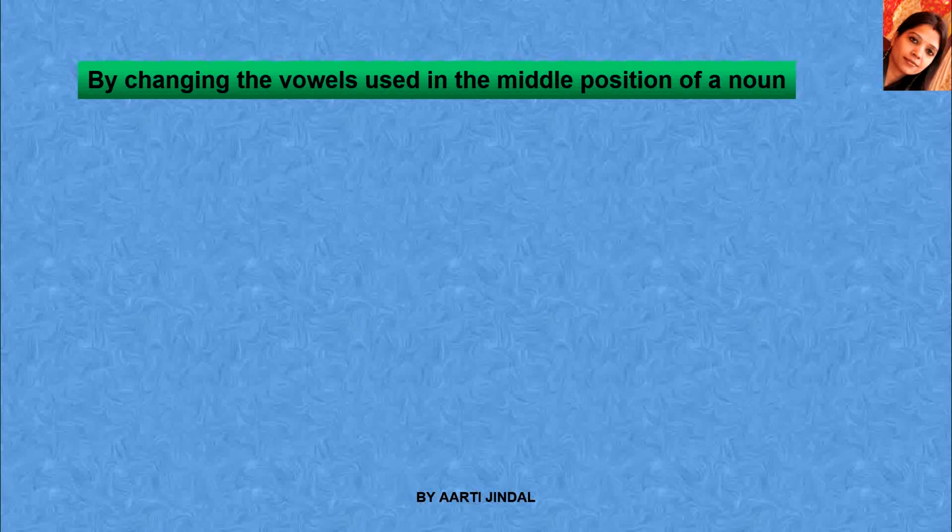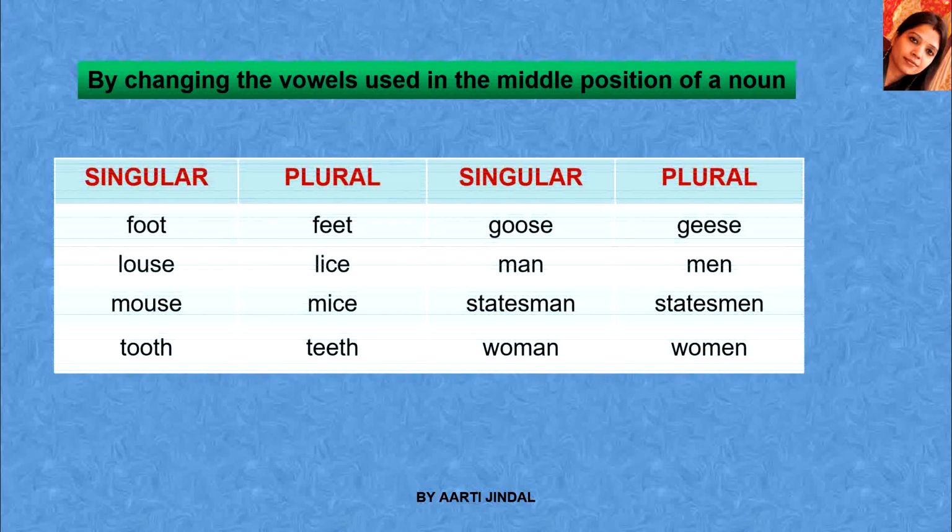Now the next way is by changing the vowels used in the middle position of a noun. Examples are foot will be feet. So we have changed the middle letters to other letters. Foot will be feet, double O will be converted to double E. If we are talking about one, it will be foot, and if we are talking about more than one, it will be feet. So foot, feet, louse, lice, mouse, mice, tooth, teeth, goose, geese, man, men, statesman, statesmen, woman, women.